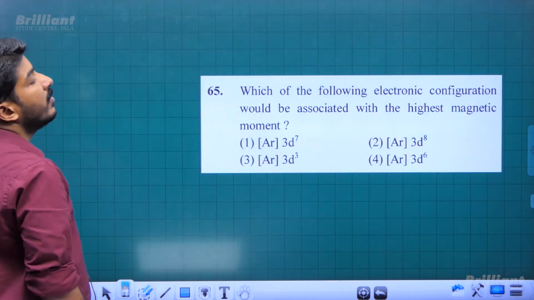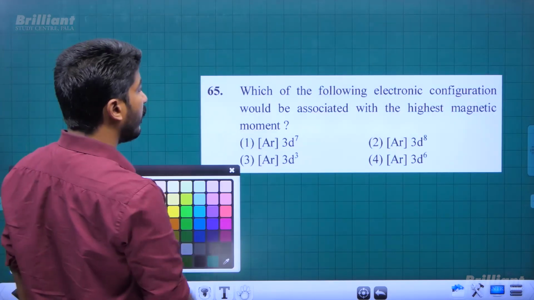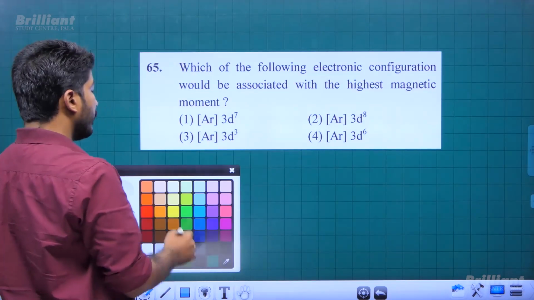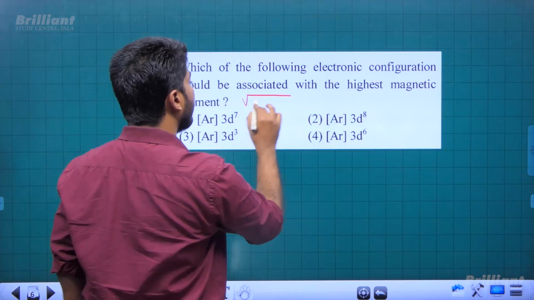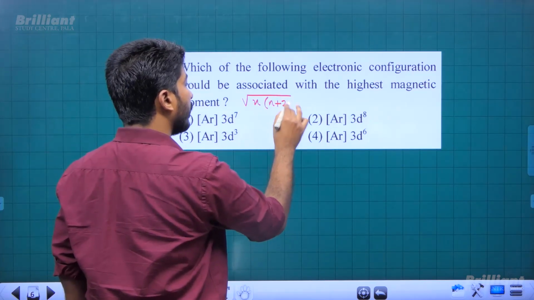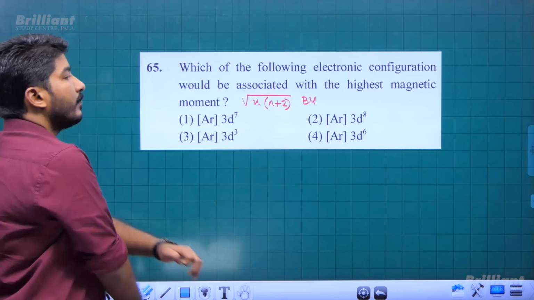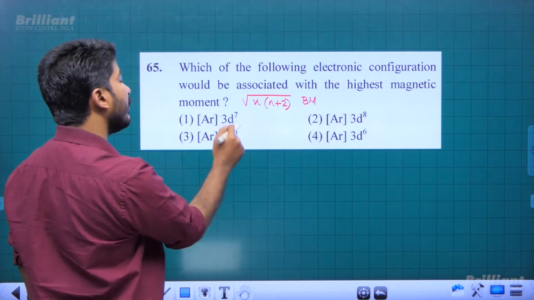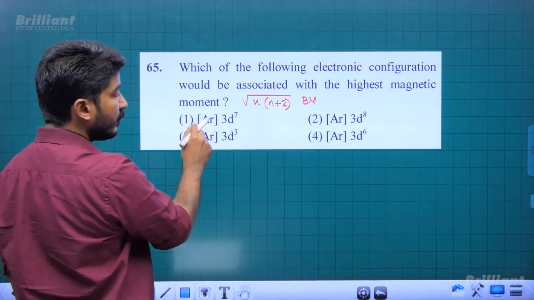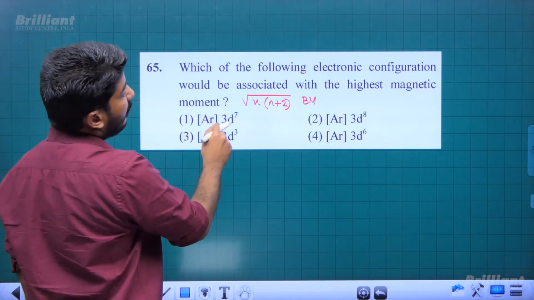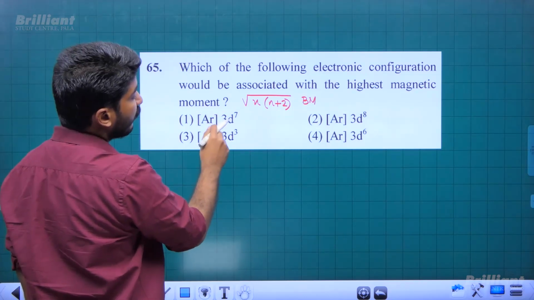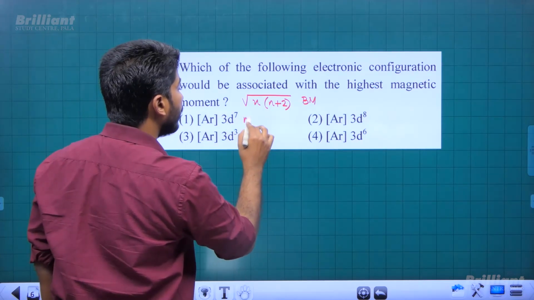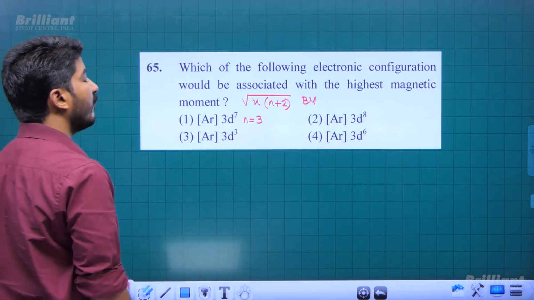Okay, now next one, which of the following electronic configurations would be associated with the highest magnetic moment? Okay, so magnetic moment is related to the number of unpaired electrons. Root of n into n plus 2 Bohr magneton is the spin only magnetic moment. If you refer to the first option, we can see 3d7 configuration. Argon is a completely filled configuration, that is, all electrons are paired. Now among 3d7, these 7 electrons, we can say there are only 3 unpaired electrons, right? In 3d7 configuration, we have 3 unpaired electrons.